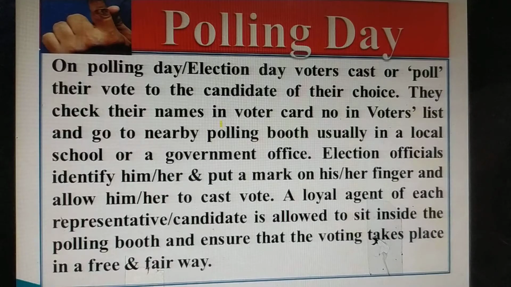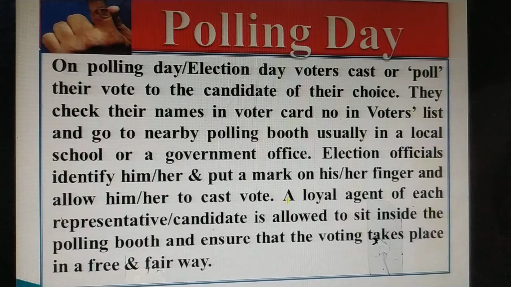Election officials identify them, check their identity, their photo, their names, house numbers, etc. Then they put a mark on their fingers. You can see here on the top, on this finger, this blue permanent ink is marked so that there can't be any repetition of the voter. It's very difficult to remove this ink.